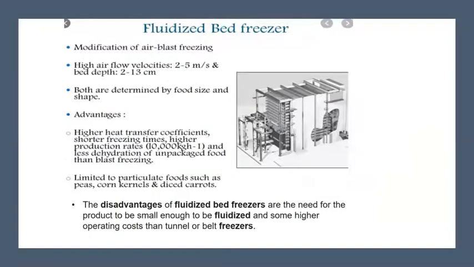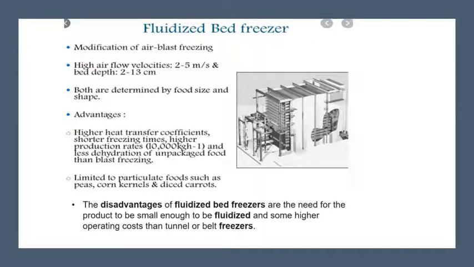Now next is fluidized bed freezer. So this is the picture of the fluidized bed freezer. In this freezer, the foods are placed on a mesh conveyor belt and moved through a freezing zone, where cold air is directed upward through the mesh belt. So here a modification of air blast freezing has been done. High airflow velocity is about 2 to 5 meters per second, and bed depth is 2 to 13 centimeters. Both are determined by the food size and shape. So according to food size and shape, these velocities and other particulars will be changed.